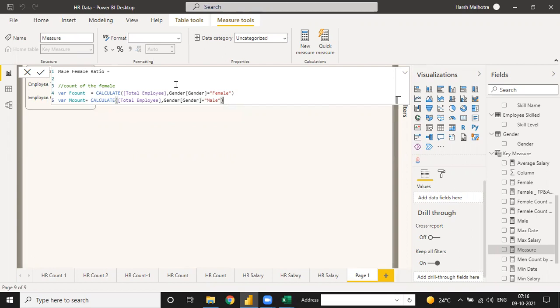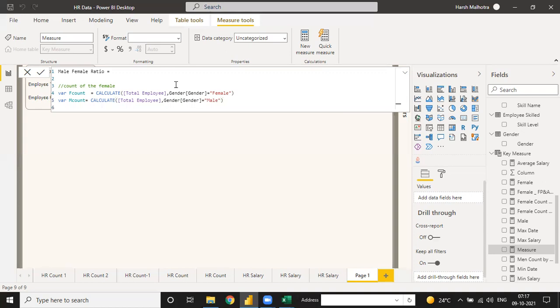And why are we creating them in VAR? Because we don't have to create female and male as separate measures. If you had them separate, you could just use a divide function only. If you have them separate, I can give you the complete understanding. And now the next thing we are creating is the ratio.